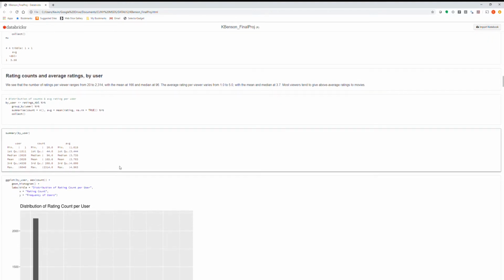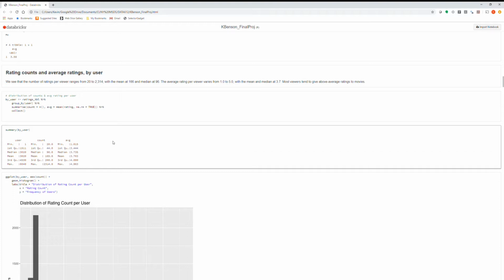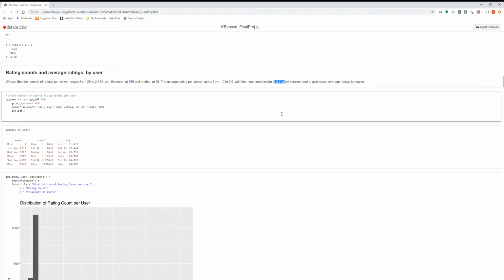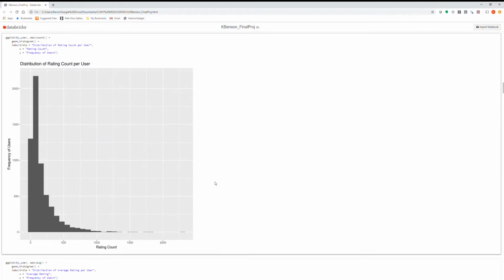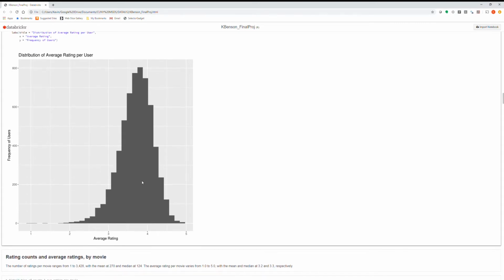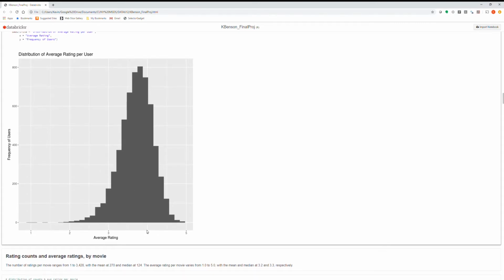I started out by looking at rating counts and average ratings per user. The ratings per viewer ranged from 20 at the low end to, at the high end, over 2,300. The mean number of ratings per viewer was 166, median of close to 100. The average rating per viewer was about 3.7, which indicated that most people tend to give above average ratings to movies. So here's a plot of the rating counts per user and the average ratings per user, where again we see the mode or the peak of the distribution just under 4.